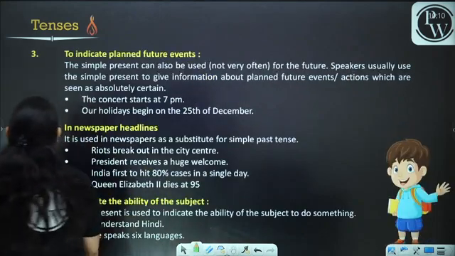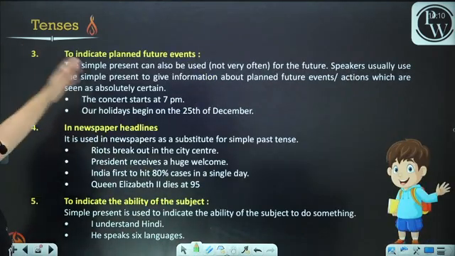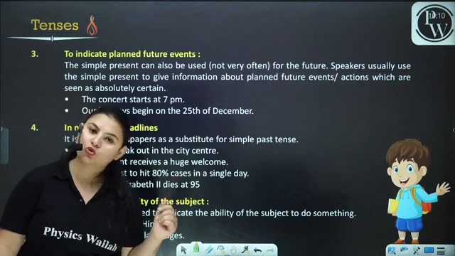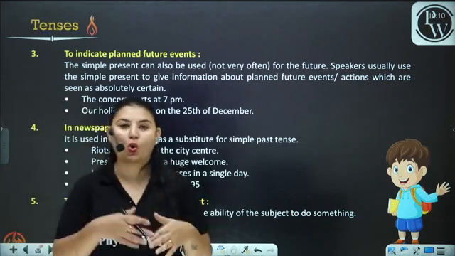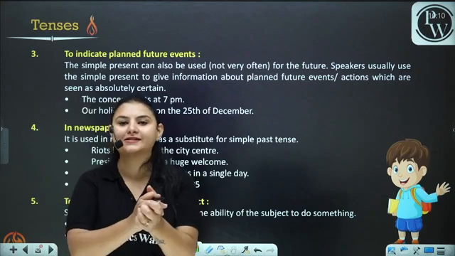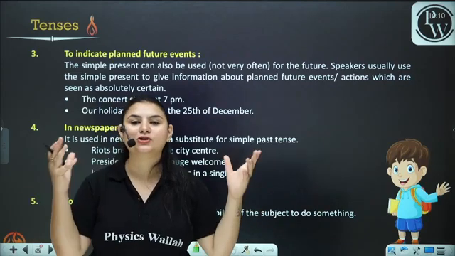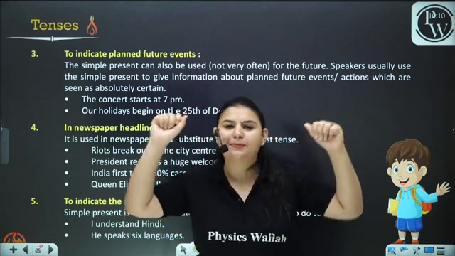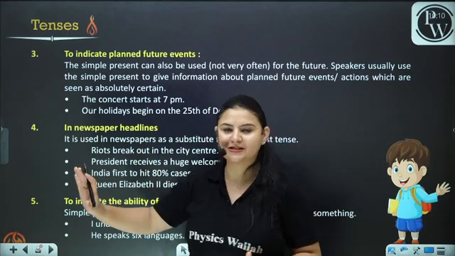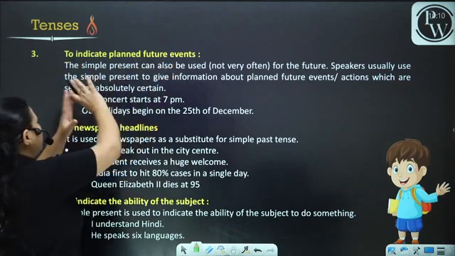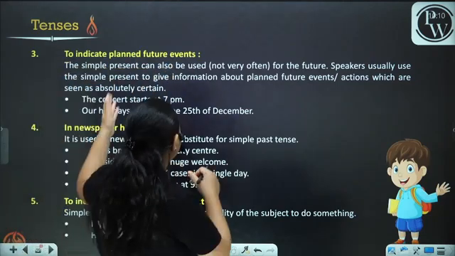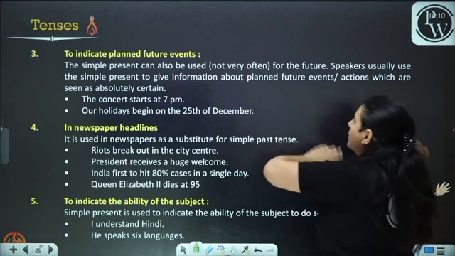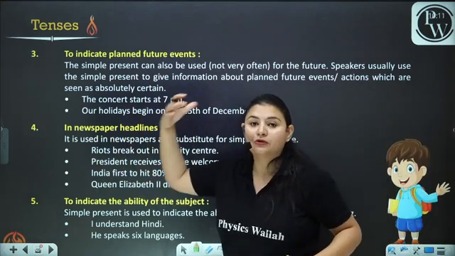Now, to indicate planned future events. You'll ask me, ma'am, do we need to know all these things? Yes, you need to know all the uses. Only if you know all these uses will you clearly be able to master tenses. What are planned future events? Speakers usually use the simple present to give information about planned futures.